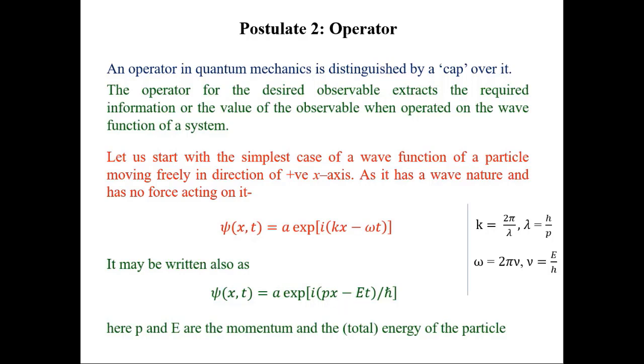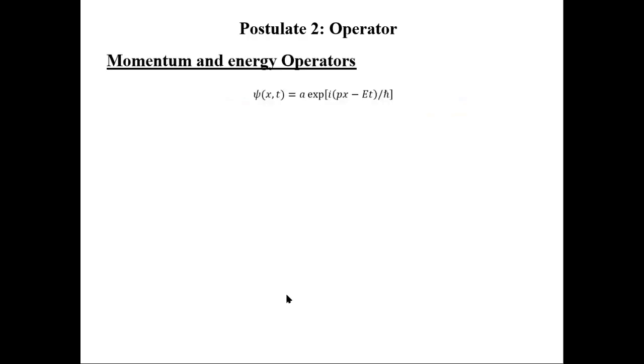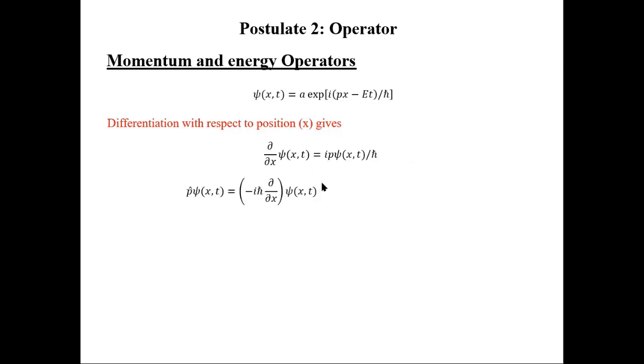Now we need some instructions to find the value of this p and E. To extract this p out of this equation, we need to differentiate this equation with respect to position. If we do that, we get this, or we can rewrite this equation like this.